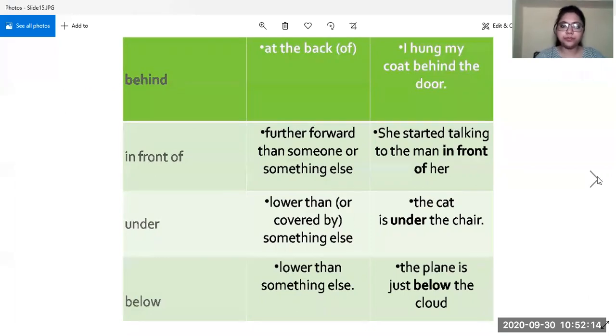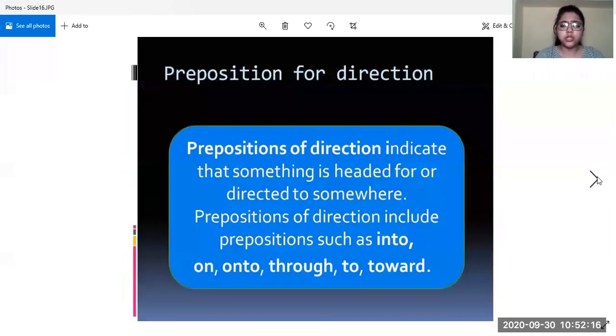Okay. Then we come to the preposition for direction. Very simple. It will indicate in which direction the thing is headed. So prepositions of direction indicate that something is headed for or directed to somewhere. Prepositions of direction include prepositions such as into, on, onto, through, to, towards. So these are the words which we are going to study about.